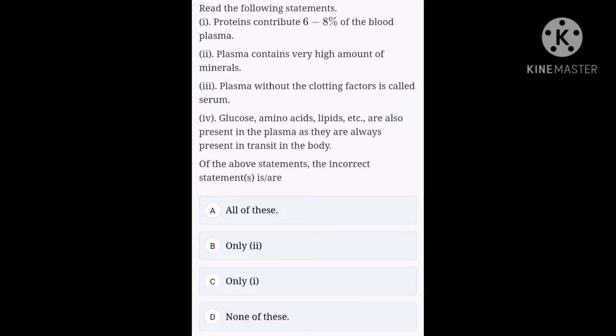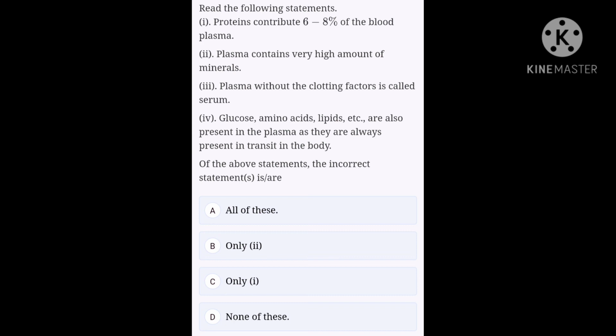Next one. Read the following statements. 1. Proteins contribute 6 to 8% of the blood plasma. 2. Plasma contains very high amount of minerals. 3. Plasma without the clotting factor is called serum. 4. Glucose, amino acids, lipids, etc. are also present in the plasma as they are always present in transit in the body. Of the above statements, the incorrect statement is, option A, all of this, option B, only 2, option C, only 1, option D, none of this.